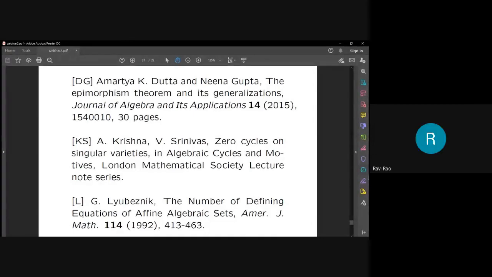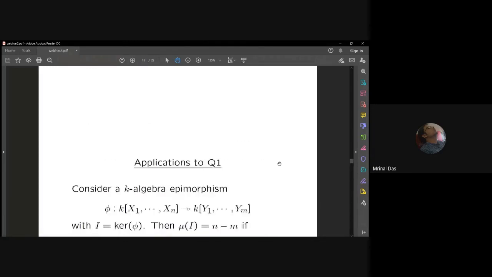Mrinal, I had a question about question 1. Can one ask this for regular rings rather than polynomial rings? Is that false? I don't know any obvious answer that it is false, but obviously, yes, one can ask this question.